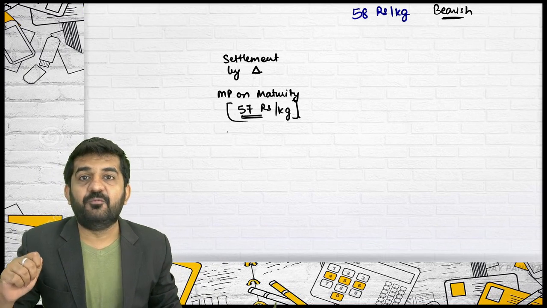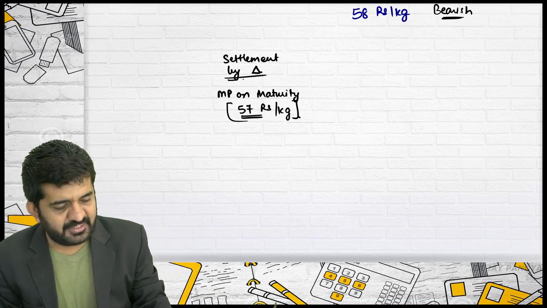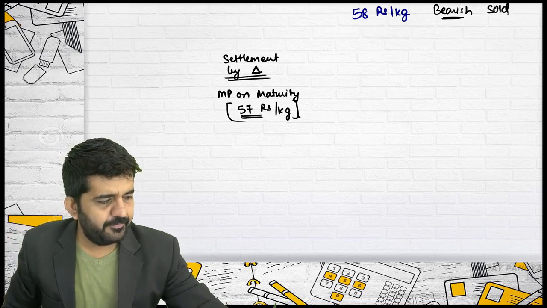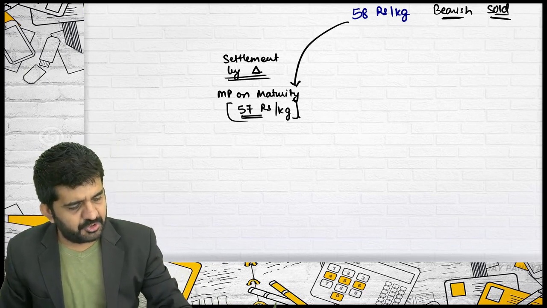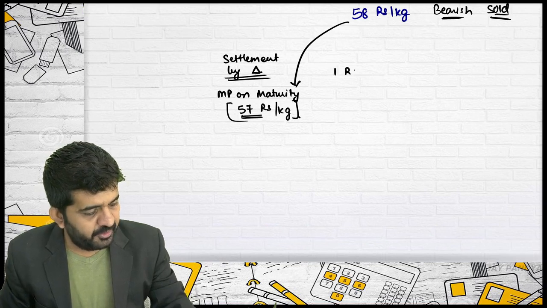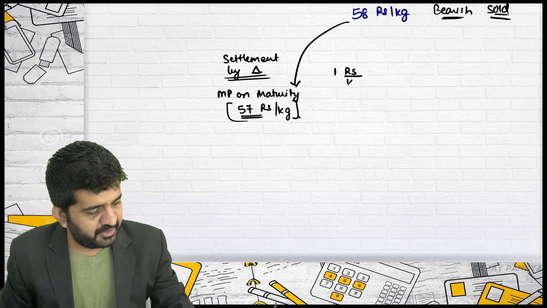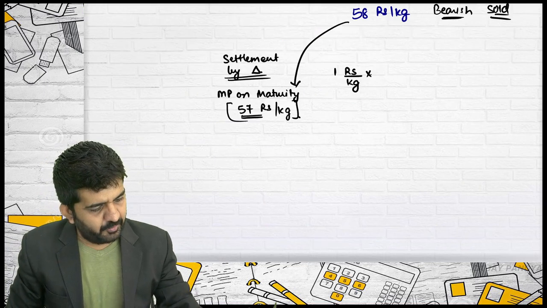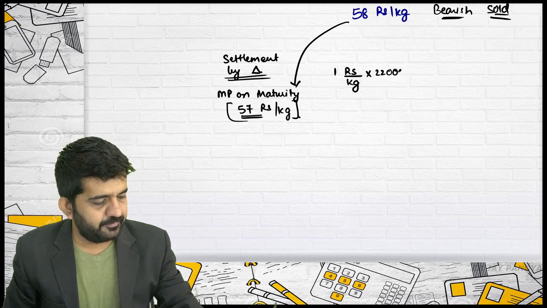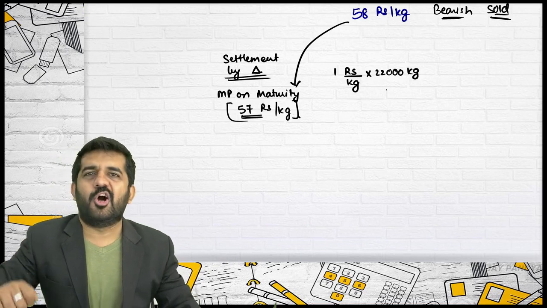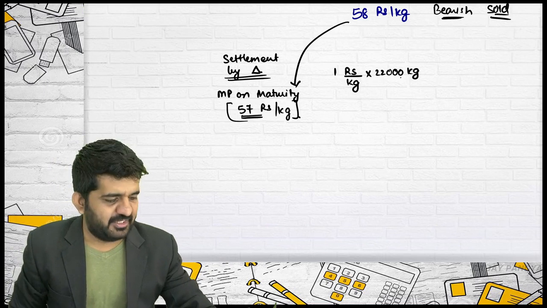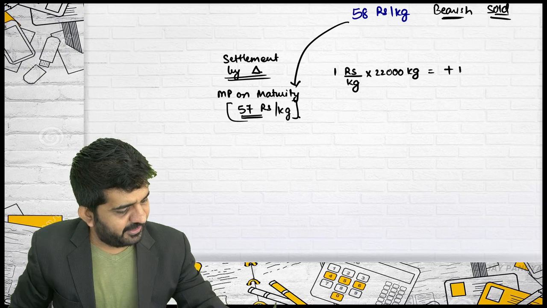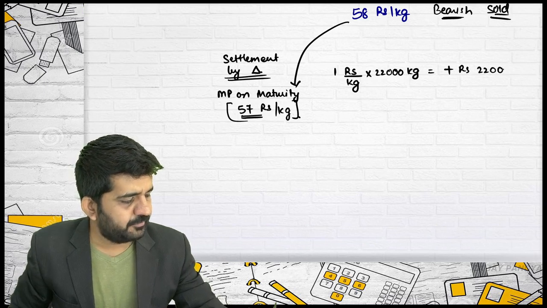Then I will be getting the difference if settlement is done by differences. I was bearish. I have sold. Market is bearish by 1 rupee, 1 rupee per kg. I should be getting it, and the contract size was 22,000 kgs. You can take lots and multiply it with kgs, you will be getting the same answer. 22 multiplied by 1000. Is it correct? That is, you will be getting rupees 22,000.